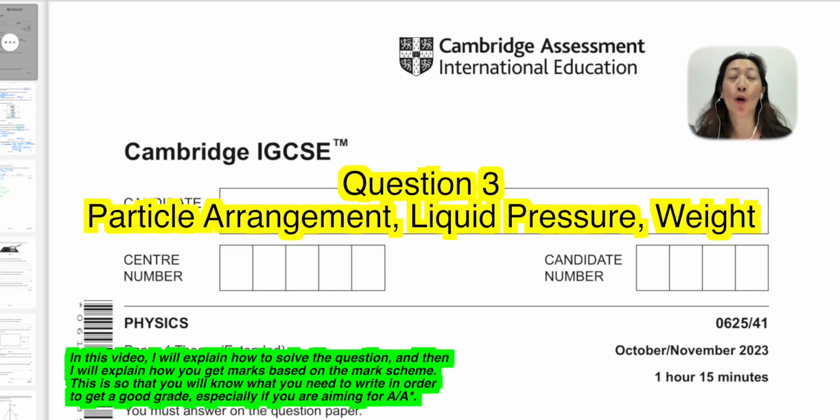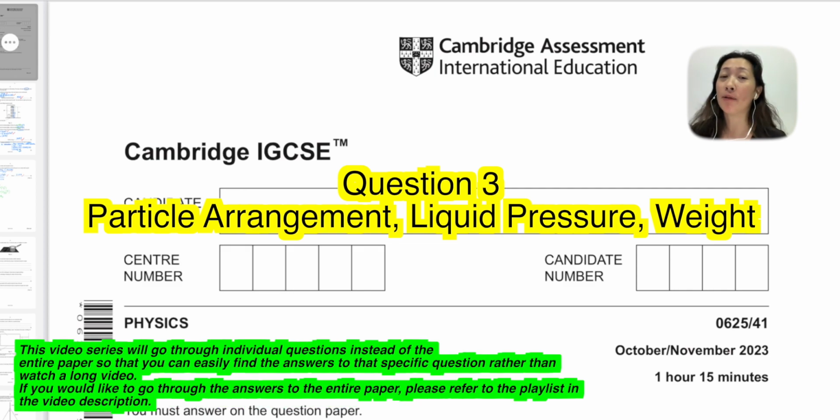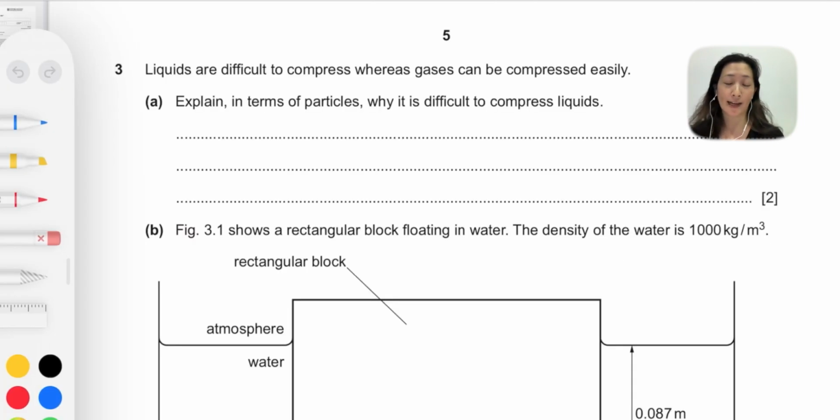In this video, we are going to go through one of the questions in the past year paper of Physics 0625. We'll be going through paper 4, winter 2023 paper, question 3, which is a question from a pressure topic. So question 3 goes like this.